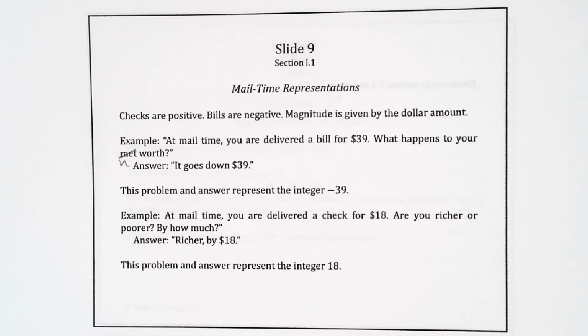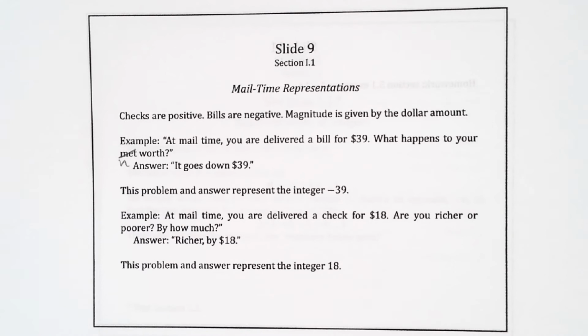Or again, at mail time, you're delivered a check for $18. Are you richer or poorer, and by how much? The answer is that you're richer by $18. You just got $18 in the mail. So the problem and that answer represent the integer positive 18.